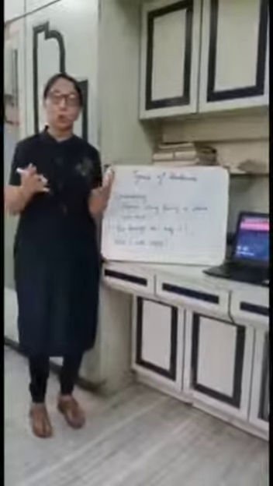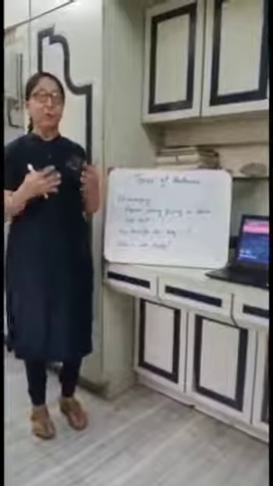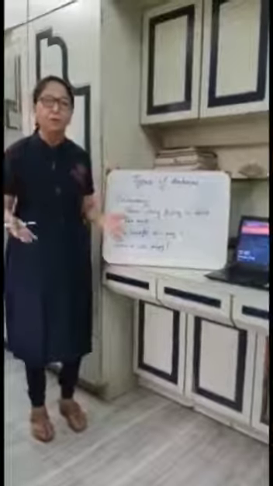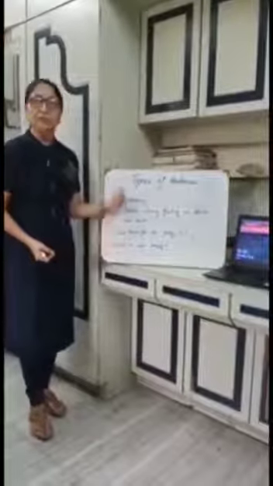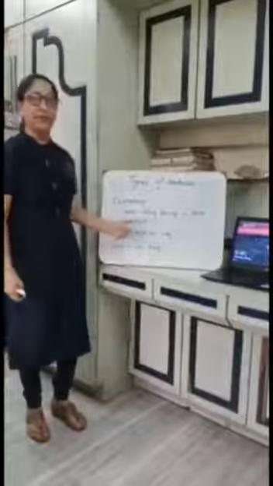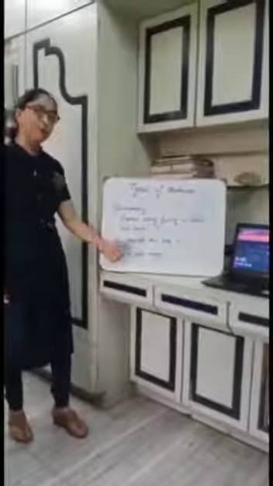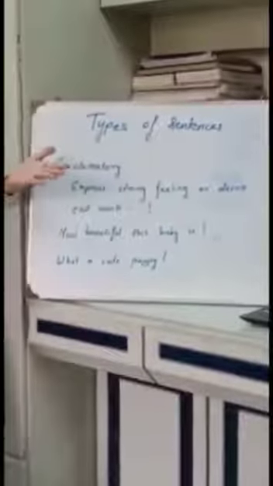Exclamatory statements. Exclamatory statements show strong desire or strong feeling. Like suddenly when you want to say something, wow, how beautiful this is. We use exclamatory sentences to express strong feelings and desires. They end with an exclamation mark. For example, how beautiful this baby is. What a cute puppy. When we show strong feelings, we use exclamatory sentences to express them.